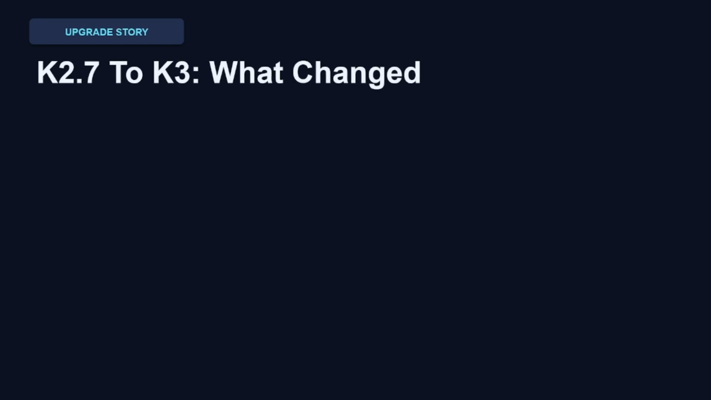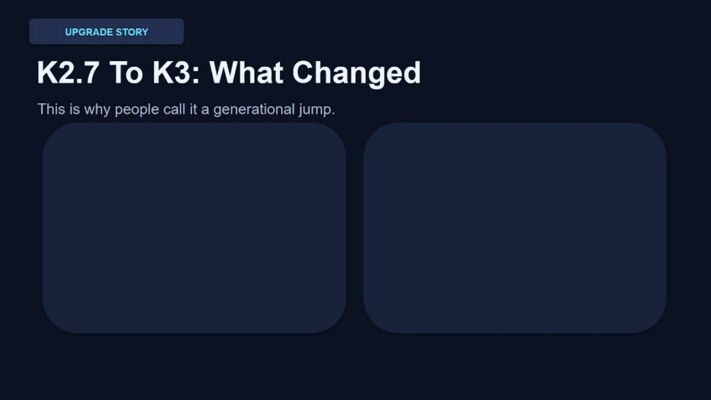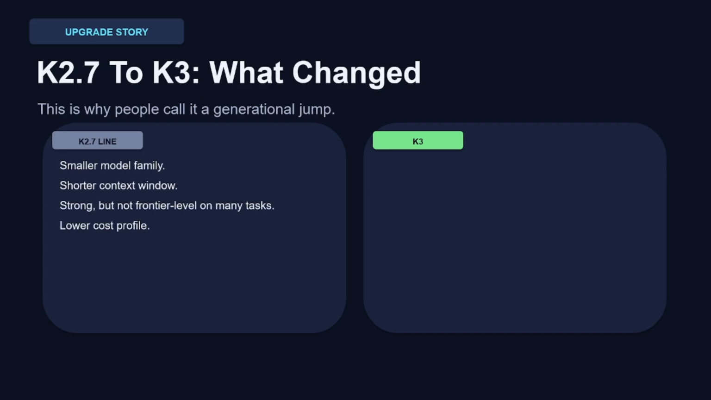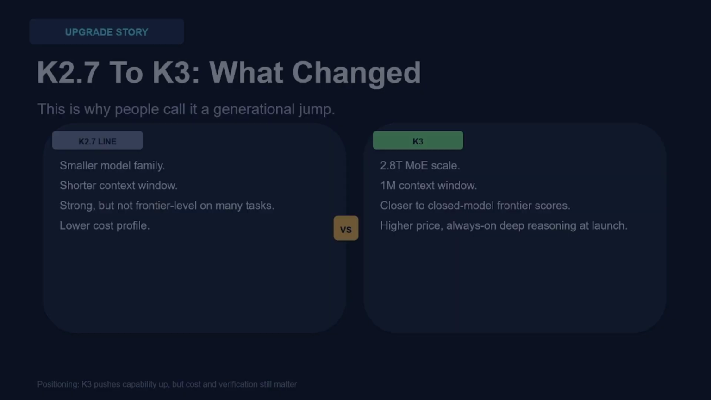If you have used Moonshot's earlier Kimi models, here's the jump. K2.7 was a smaller family, shorter context, solid but not frontier level on most tasks, and cheaper. K3 goes to 2.8 trillion parameters, MoE scale, a full million token context window, scores that are much closer to the closed model frontier, and, important, a higher price with always-on deep reasoning at launch. So yes, it's a real generational jump in capability, but that jump comes with a real jump in cost too. Keep that in mind. We'll come back to it.